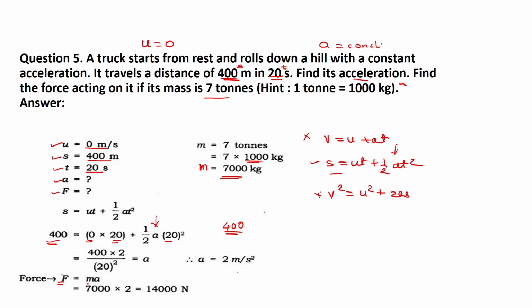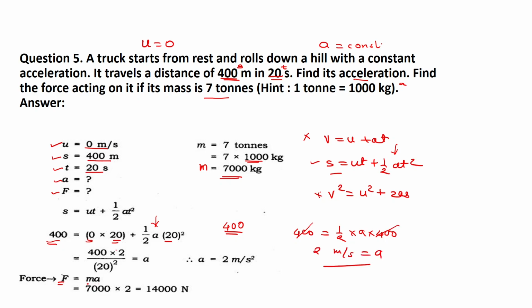So this is a simple calculation. This becomes 400 equals 1/2 into a, where 20 squared is 400. The 400 gets cancelled, and the 2 is dividing, so it moves to the other side. So 2 meters per second squared will be the acceleration.